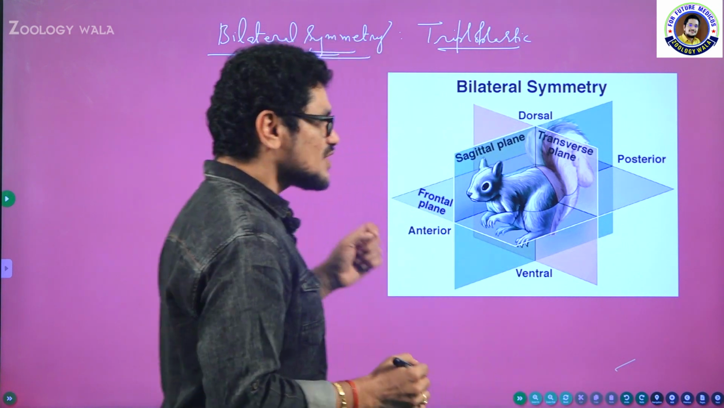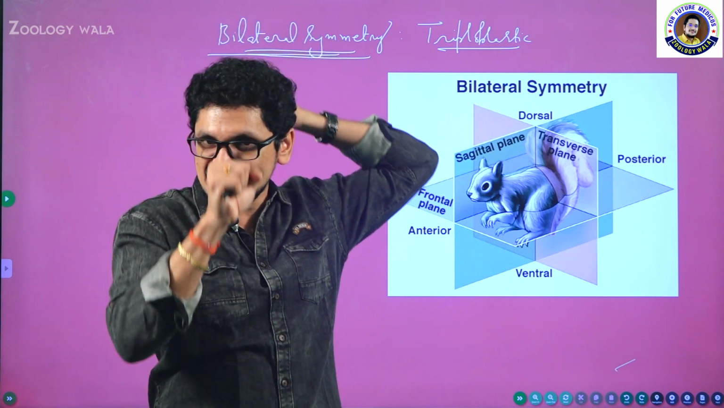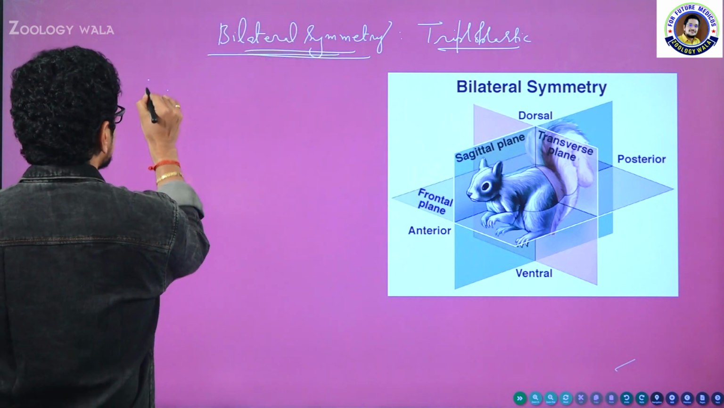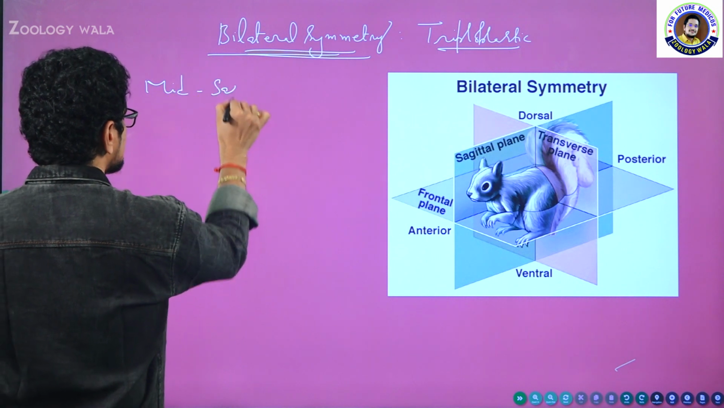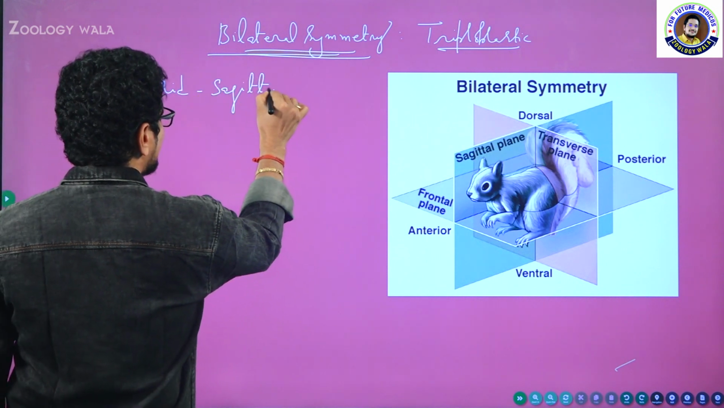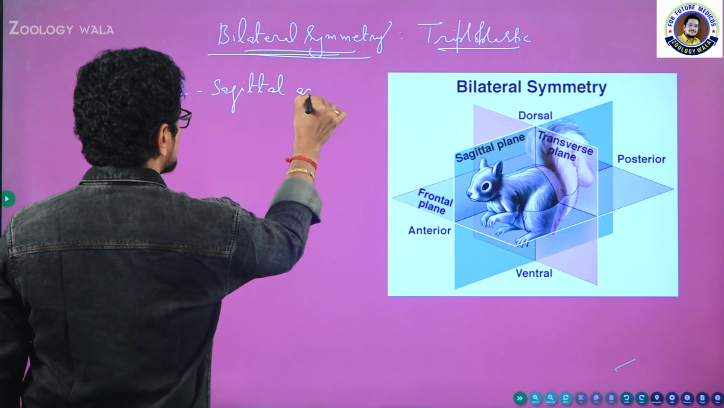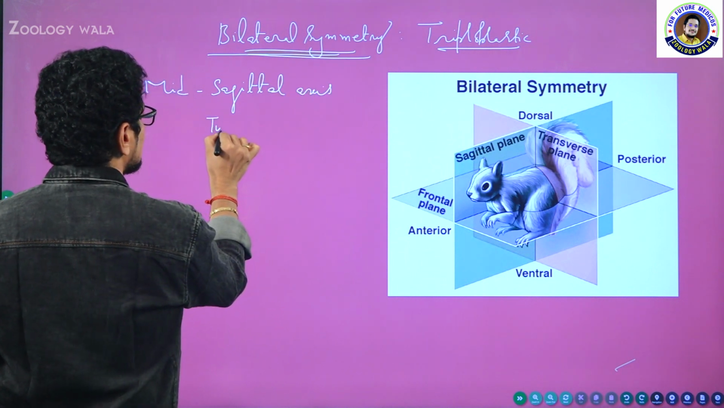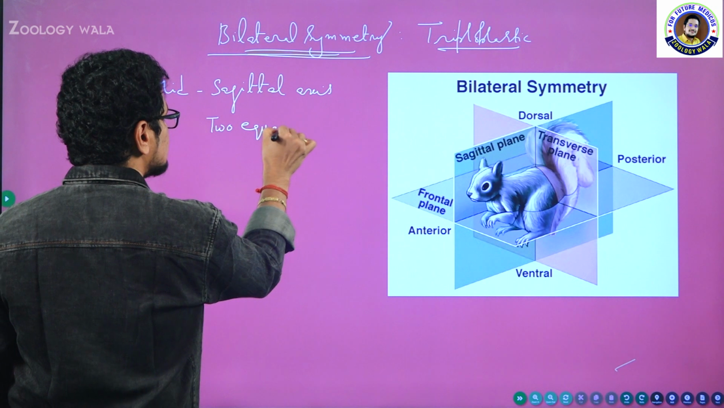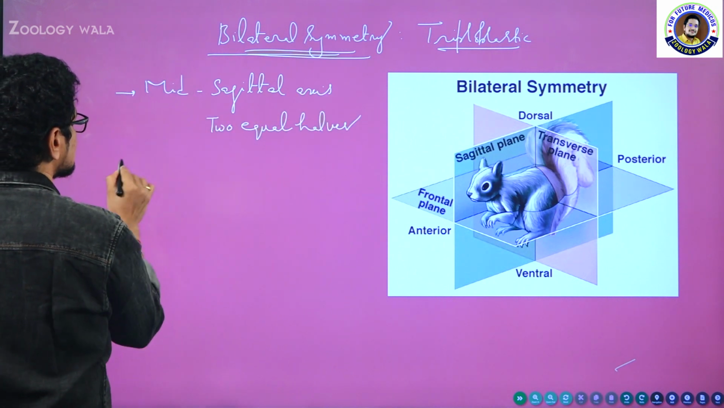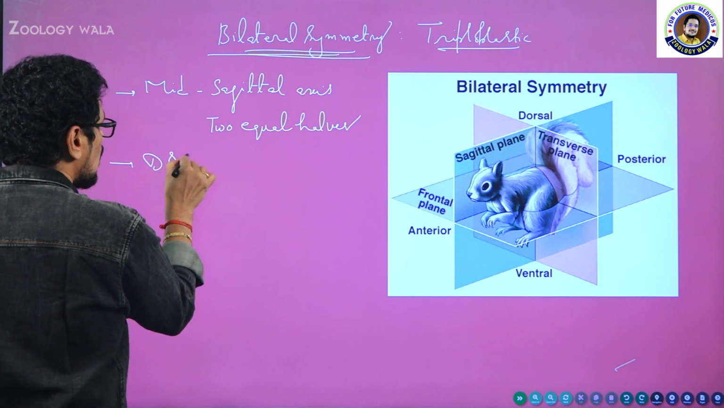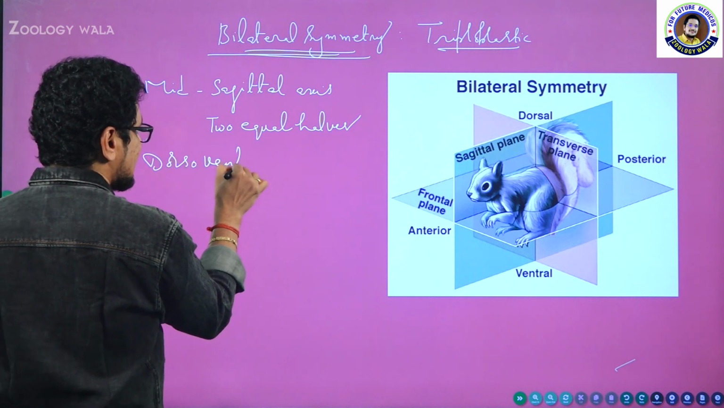Am I clear? So the division should pass like this. What is this axis? Mid-sagittal. If the division passes through the mid-sagittal axis, then we are going to get two equal halves, mid-sagittal axis. That is also called dorso-ventral axis.